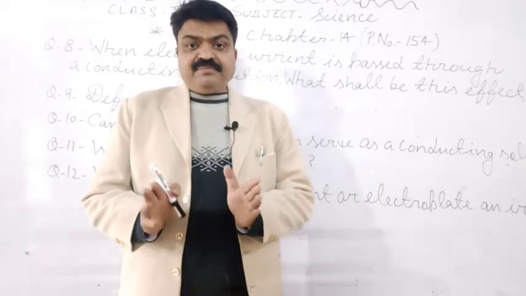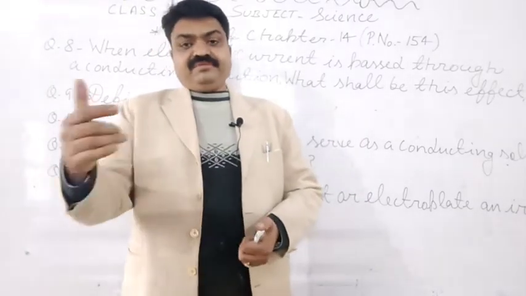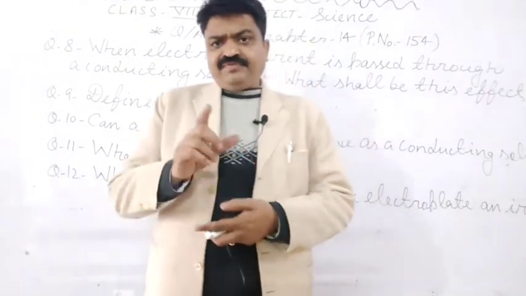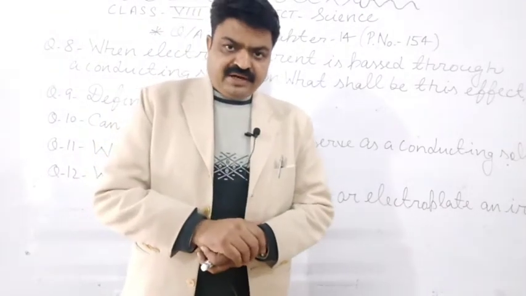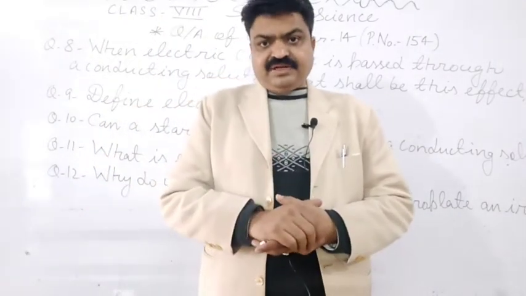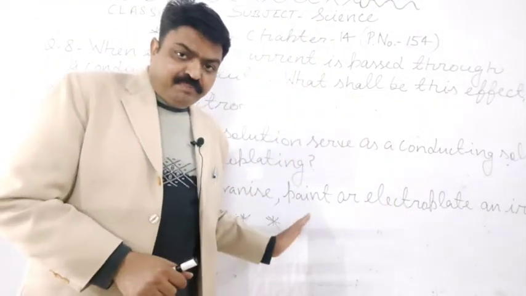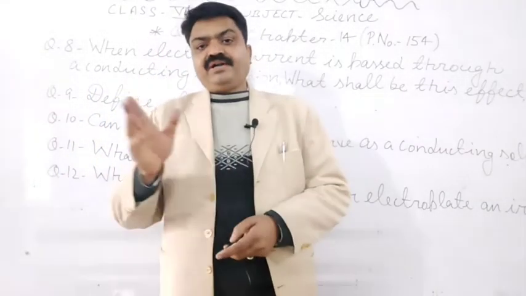Rusting is the chemical process when the iron objects come in contact with moisture and oxygen. Then they form iron oxide, and that iron oxide is known as rust. So iron objects are electroplated to protect them from rusting.